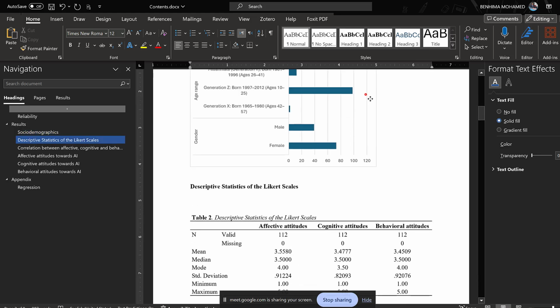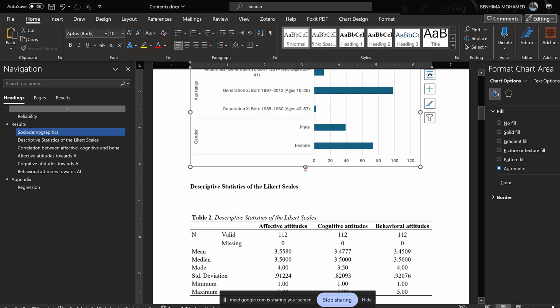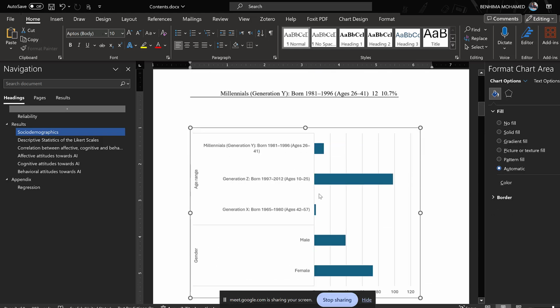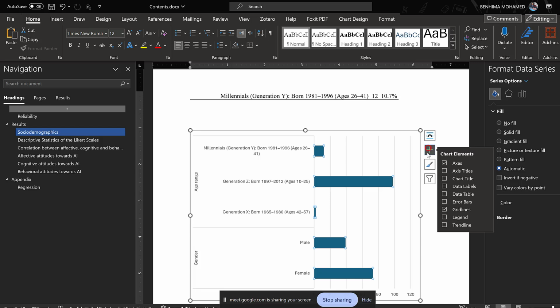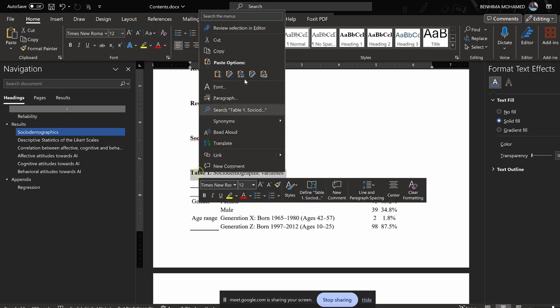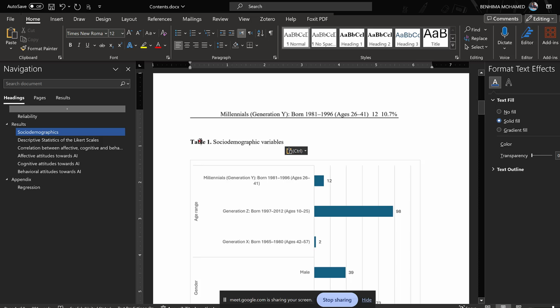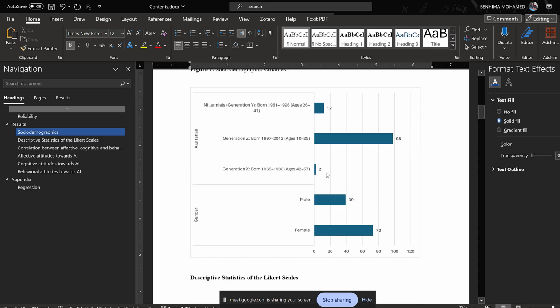Let me just zoom this one, and you will see how it looks. This is it. Table 1, then table 2. This is figure 1. Sociodemographic variables, and you have generation Z born between this one and this one. So you see there are 98, and mostly there are females.